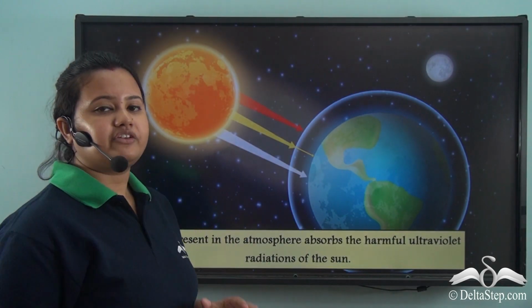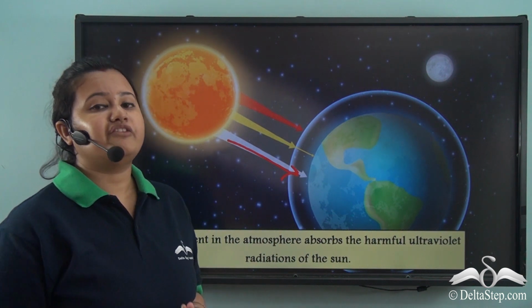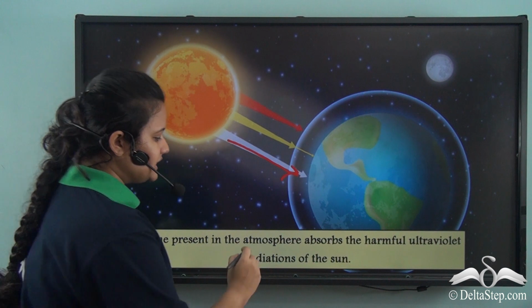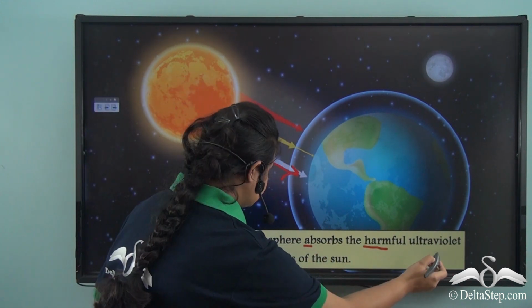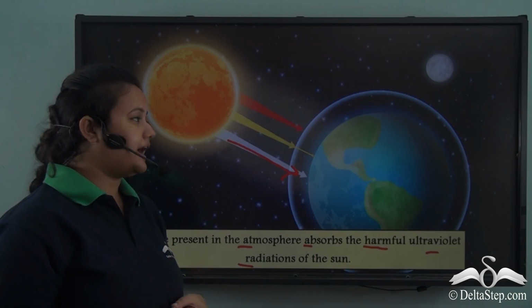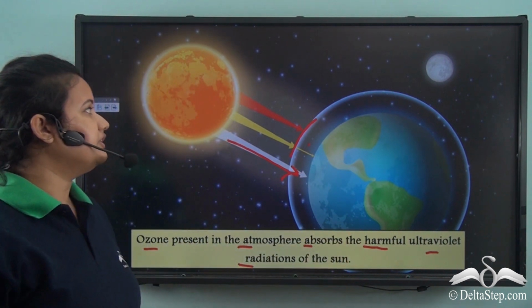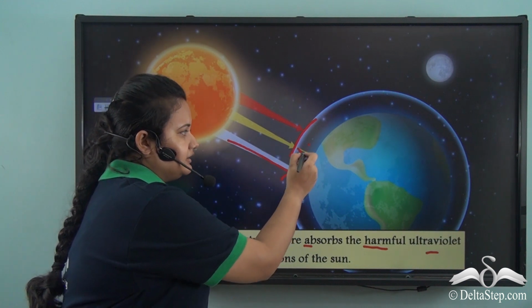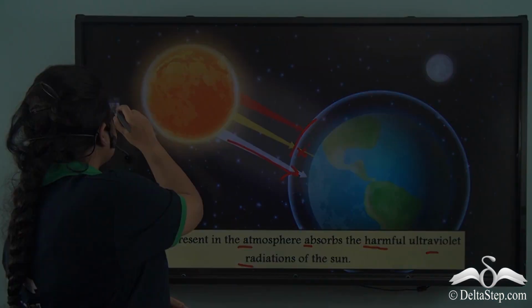Now the UV radiations or the radiations coming from the sun are very harmful, but ozone present in atmosphere absorbs these harmful ultraviolet radiations and protects our earth. So in presence of ozone content in atmosphere, the harmful solar radiations cannot enter the earth, and this keeps the earth habitable.